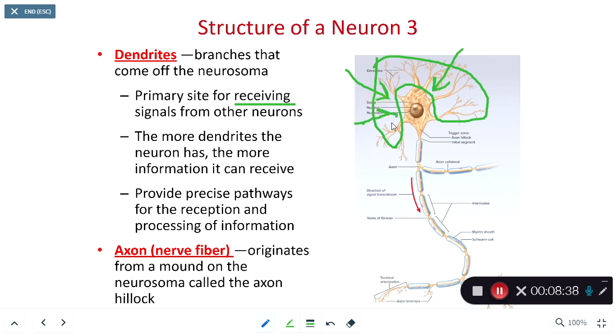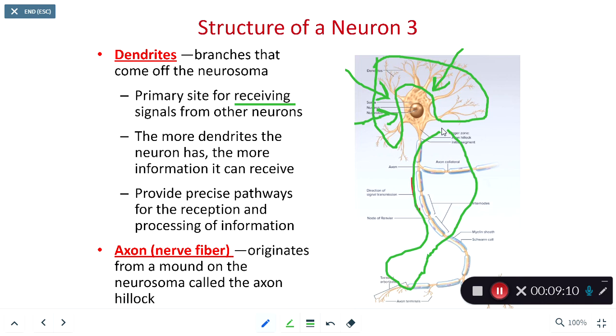And then as the signals reach the neurosoma, it is going to process them. We can have an excitatory signal, an inhibitory signal. Different signals saying different things can converge, and the neurosoma is going to take all those little tiny pieces of information and make a decision. After the decision is made, if the neurosoma has reached the threshold voltage for sending a signal on and propagating the signal, that signal is going to be sent away from the neurosoma via the axon.